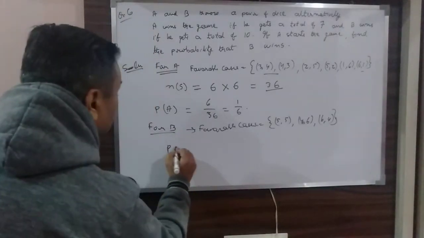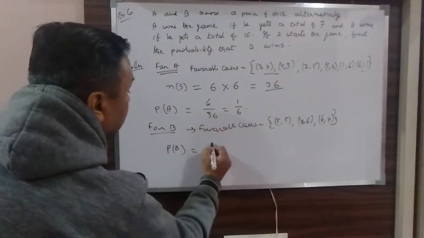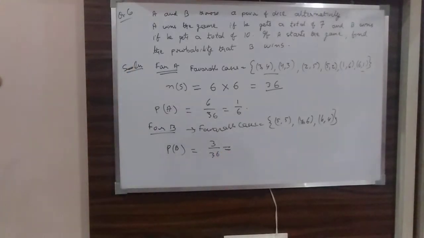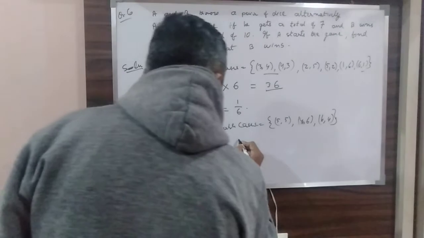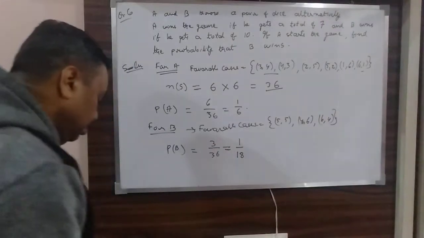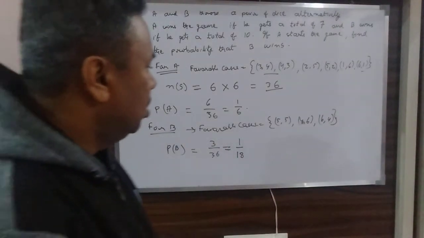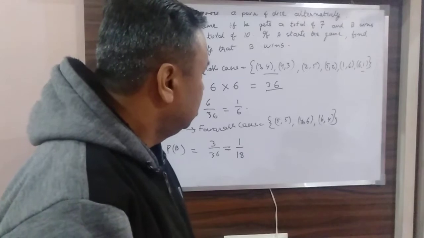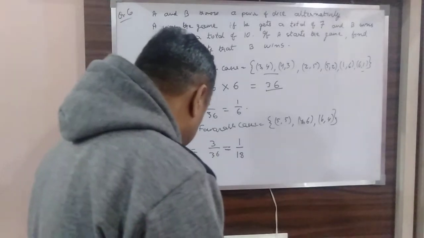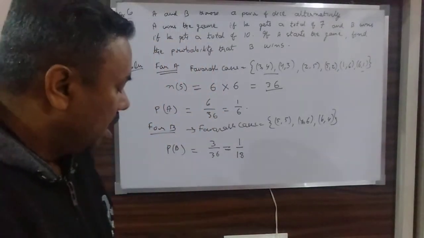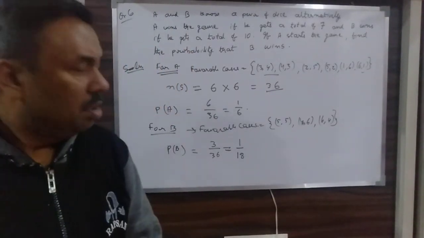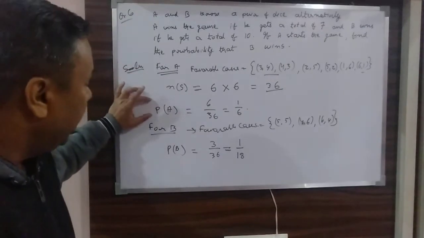So probability of B will be, sample space will be same. This will be 3/36, or I can say it as 1/18. Okay, 3/36, or anything else can be possible? No. Okay. Now what happens? So these are the PA and PB.